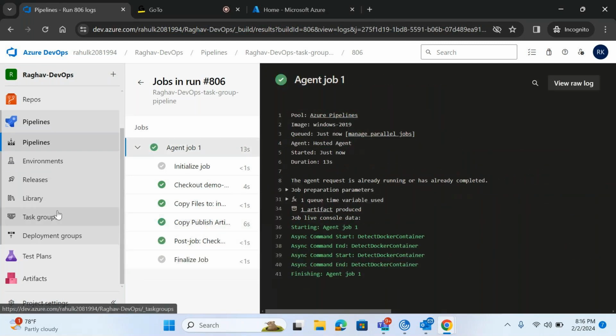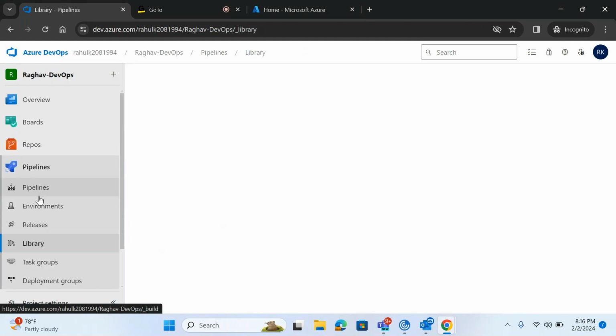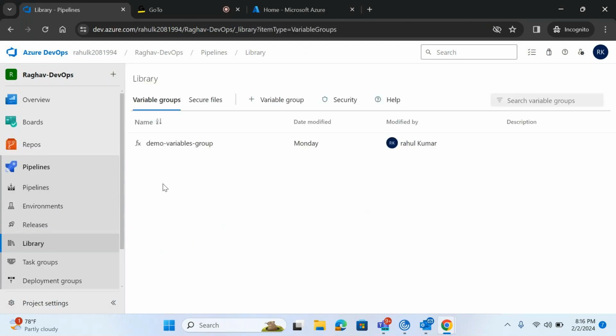Now we are familiar with the tags group and the pipeline. What is the library? I've explained the library. Library is nothing but, suppose you have a common variable, you can create a variable group and call this variable group in your pipeline. I'll show you next day how we can call the variable group. And the release pipeline we will cover separately.